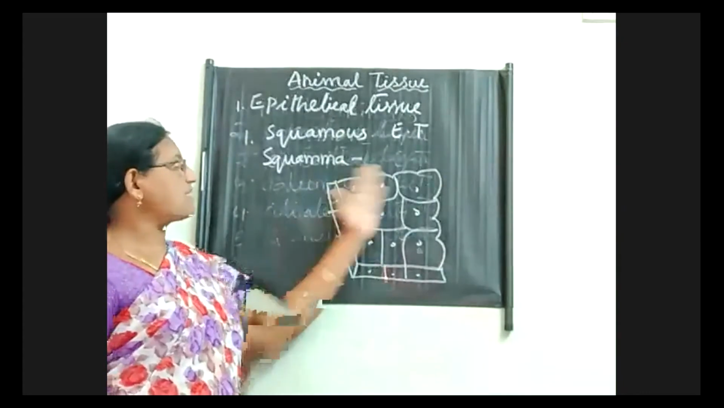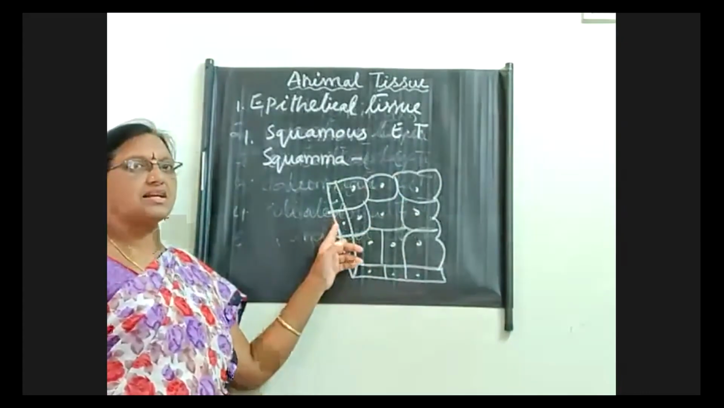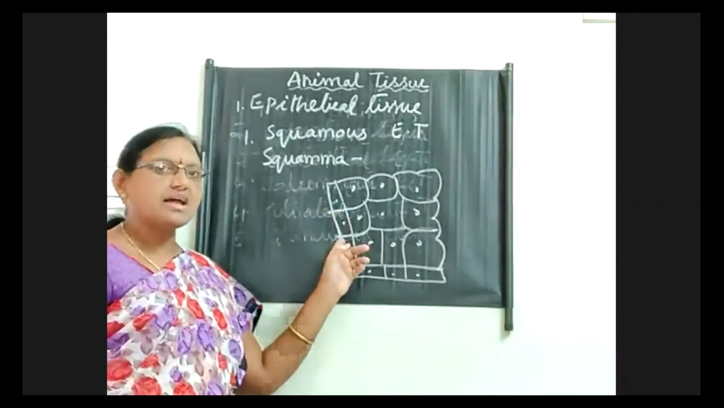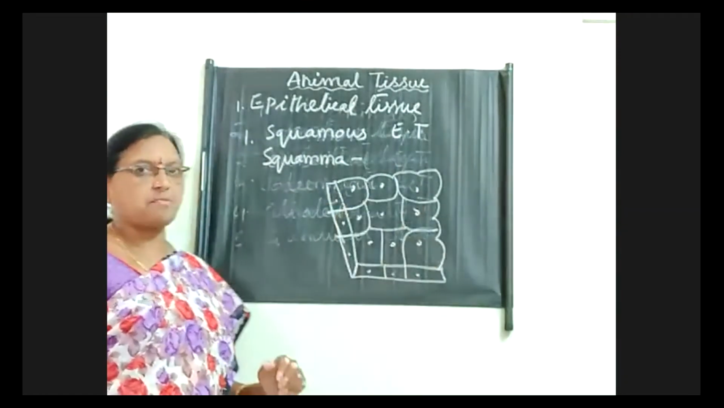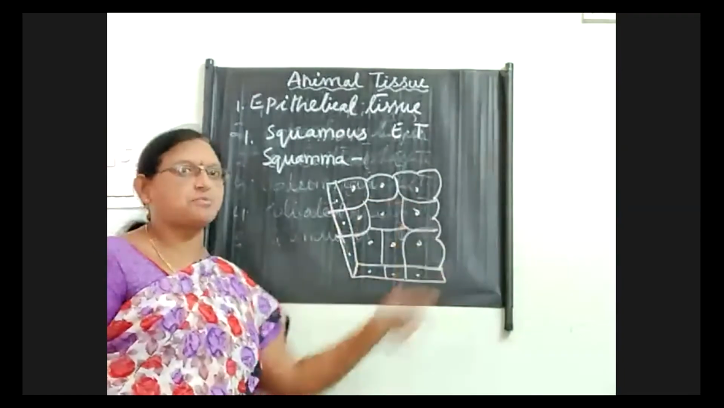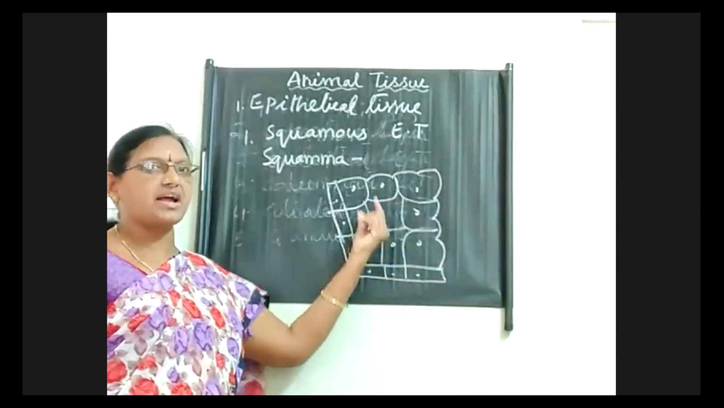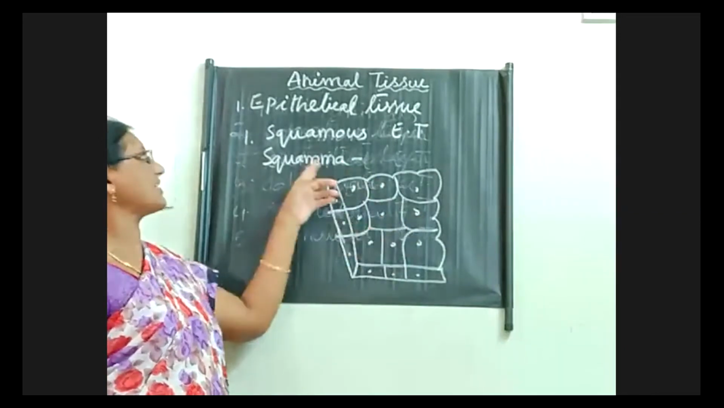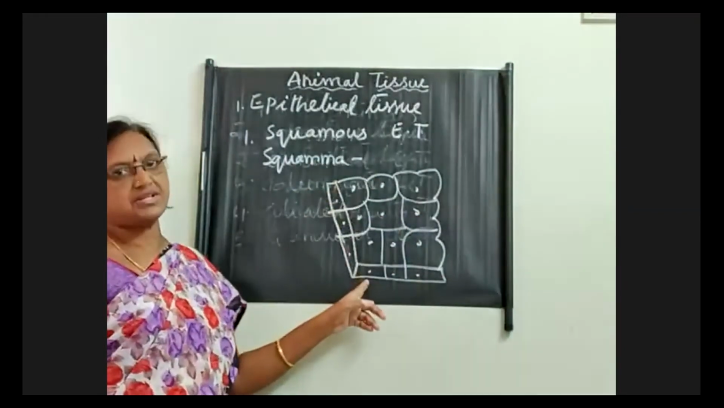Okay, so what is the main function of squamous epithelial tissue? Here we can see the filtration and exchange of gases itself. Okay, filtration and diffusion process. So wherever the diffusion and filtration process is carried out in particular areas, we can see the squamous epithelial tissue itself.